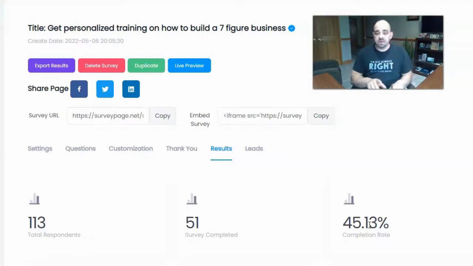The training that I'm giving away has its own regular squeeze pages besides this survey. It's something that I've had for a while that I normally give away. And those squeeze pages to give away that training normally convert between 10 and 12%, about 11% average. What this means is that this survey is converting 4 times better. I'm 4xing my conversions by using this survey as opposed to using a traditional squeeze page. 4 times the opt-ins, 4 times the emails, 4 times the money.